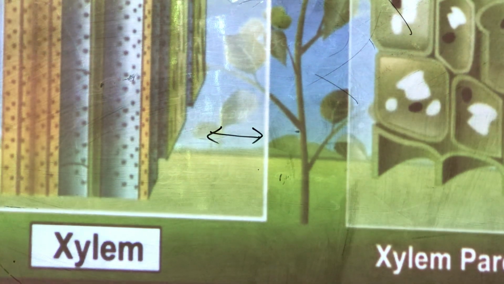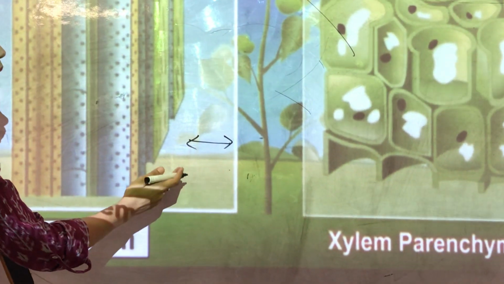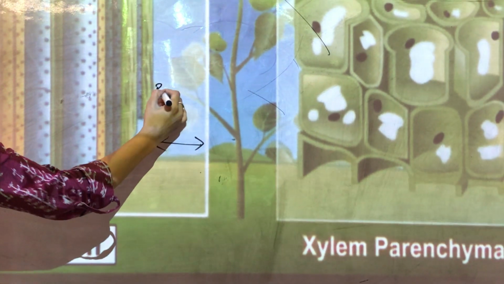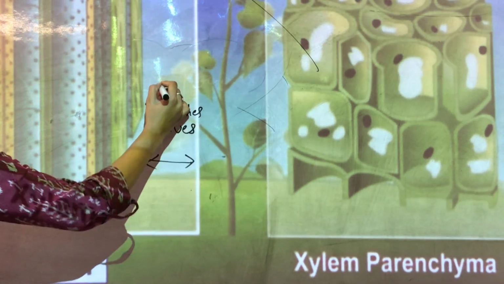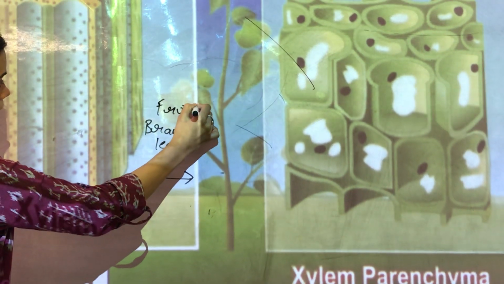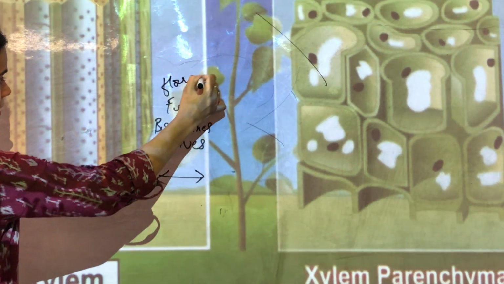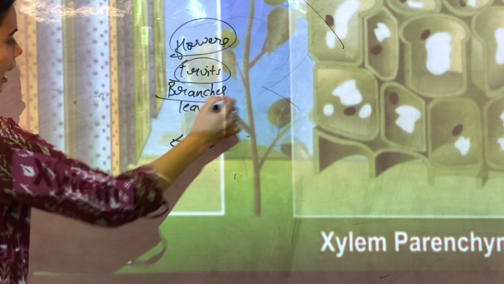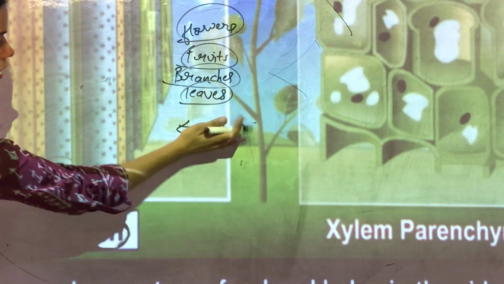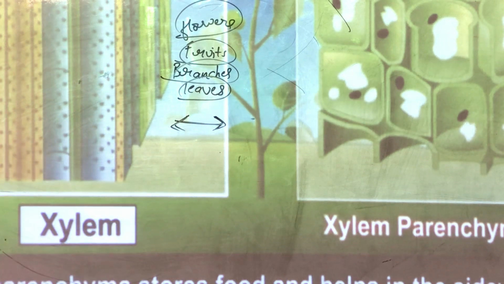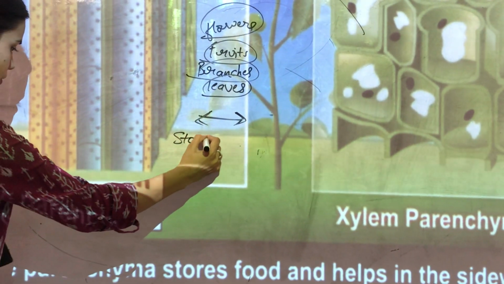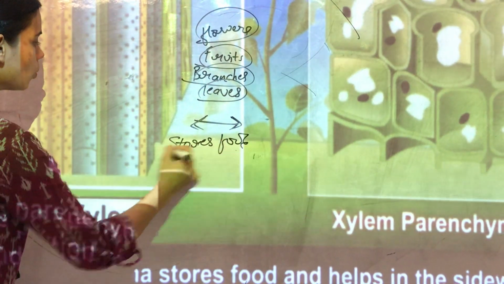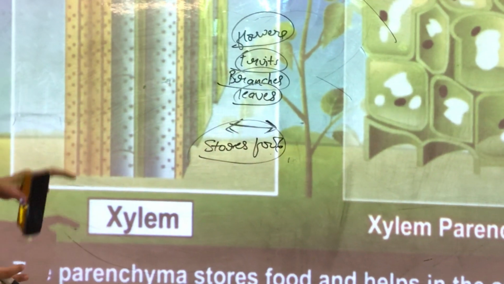Children, if there were no xylem parenchyma, the water would never be able to go to the branches, the leaves, the fruits, the flowers. So this xylem parenchyma helps in the transportation of water sideways. Also, it stores food and water. So that is the role of xylem parenchyma.